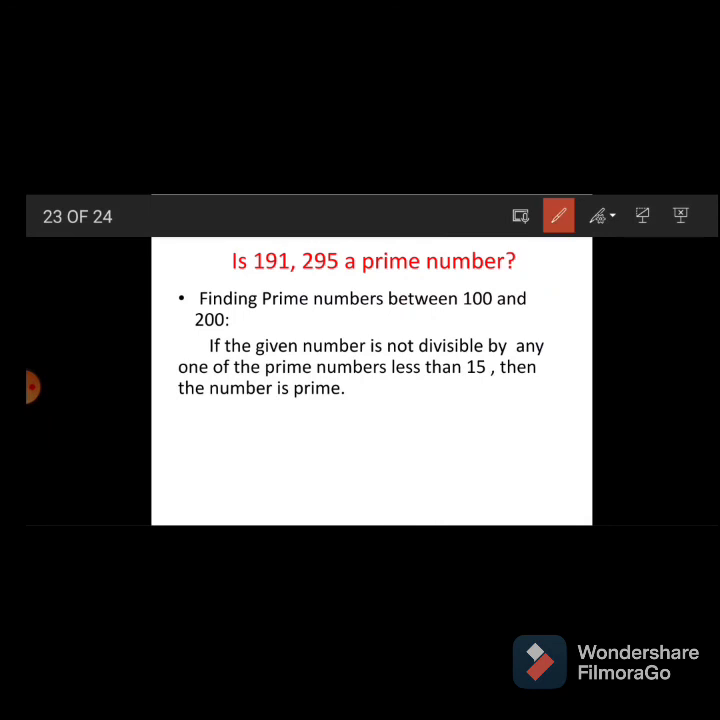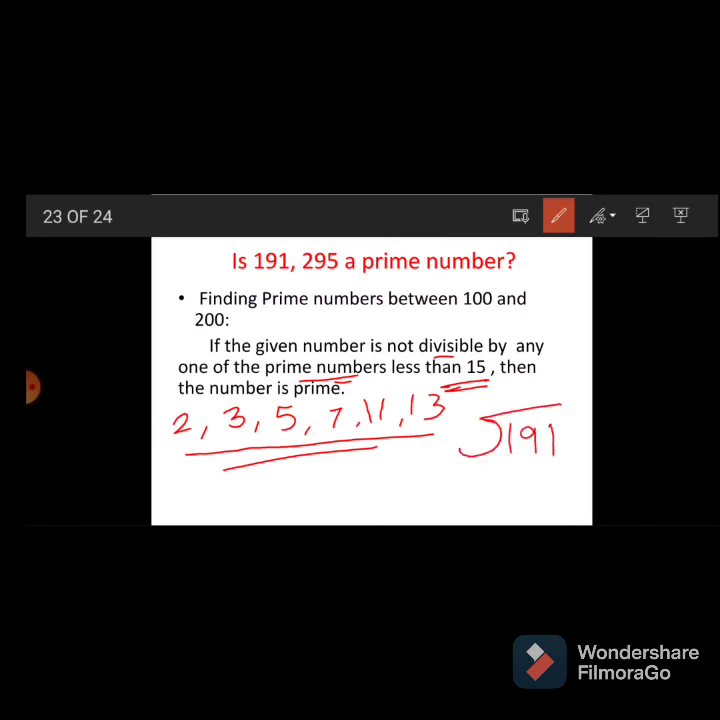Below 500, below 200, for the given number we have to check whether it is exactly divisible by prime numbers. Which prime numbers? Less than 15. Which prime numbers are there less than 15? 2, 3, 5, 7, 11 and 13. These are the only prime numbers, so it's easy. 1, 2, 3, 4, 5, 6 prime numbers we have to check for 191. Then let's check. How to check? Each and every time we have to divide? No, it is not possible.